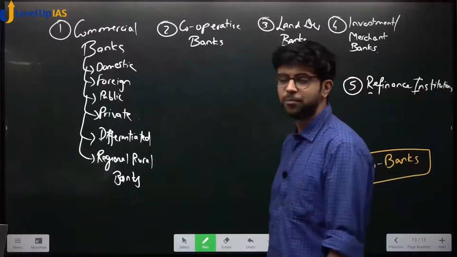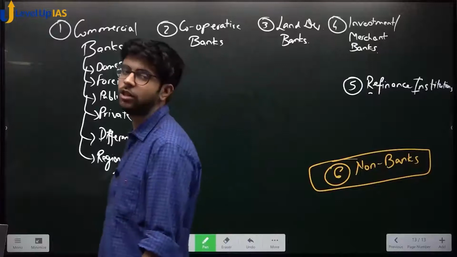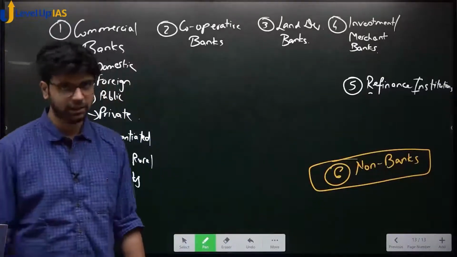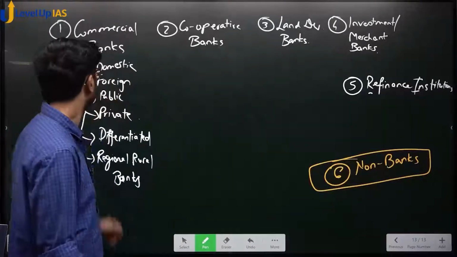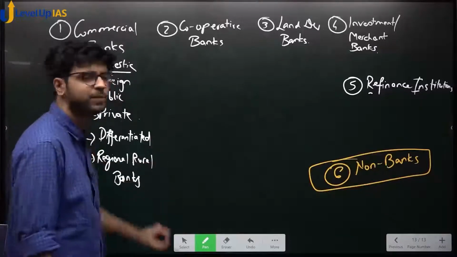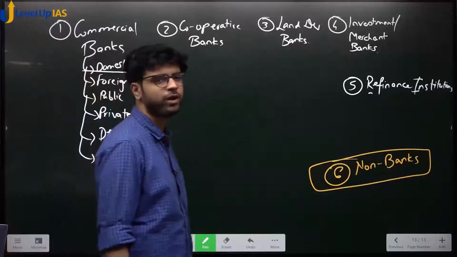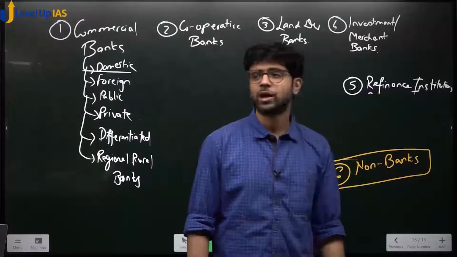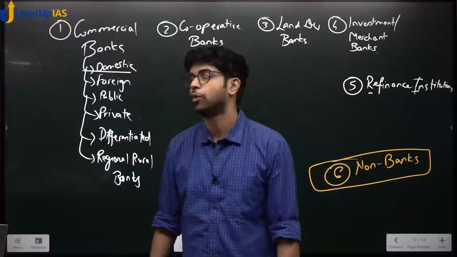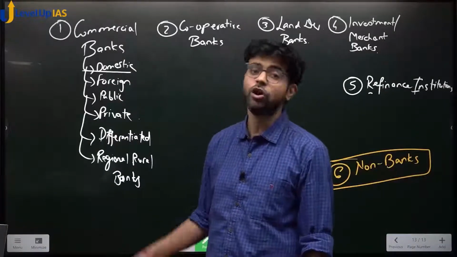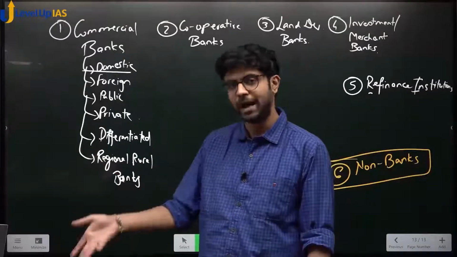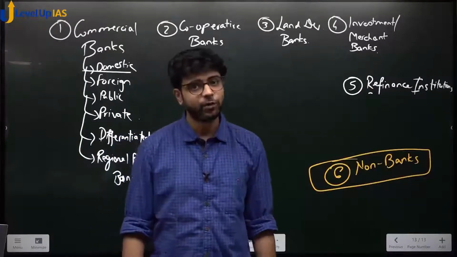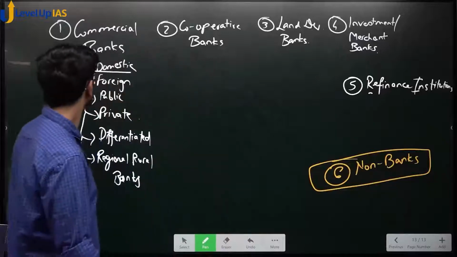Can you tell me any example of commercial bank? All the banks that we know of mostly are commercial banks. They work for profit motive. So one example of domestic commercial bank, which means Indian commercial bank, can you give it? Be it public or private. You can call it SBI, State Bank of India. You can call Central Bank of India, CBI. Not RBI, but Central Bank of India is also a bank. You can say Axis Bank, you can say HDFC. These are domestic. What about foreign?